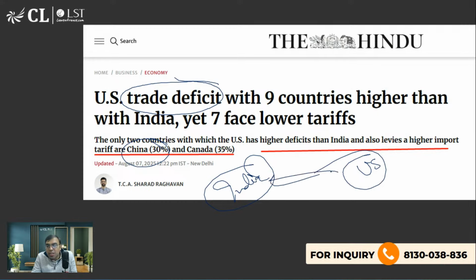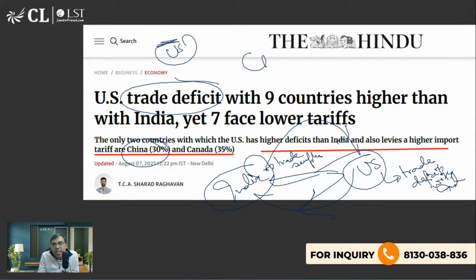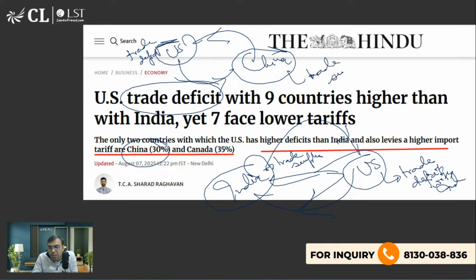Means when India-US trade is happening, India is having trade surplus. So we are exporting more to the US than the US is exporting to us. So USA has trade deficit with India. उल्टा अगर हम बोलेंगे तो ऐसे होगा. Same is the case with China. China is exporting more to the US than vice versa. That's why the US has trade deficit with China and China has trade surplus with the US. Is it clear? Trade deficit and trade surplus. Is it clear?